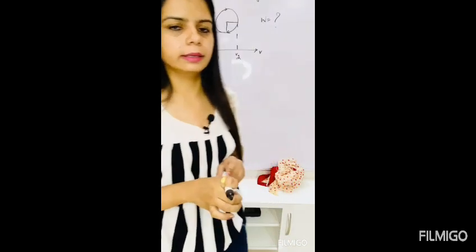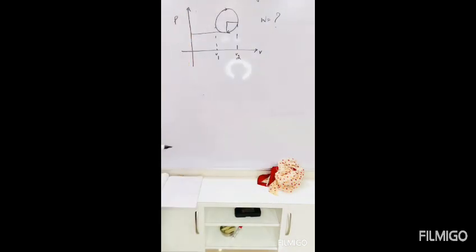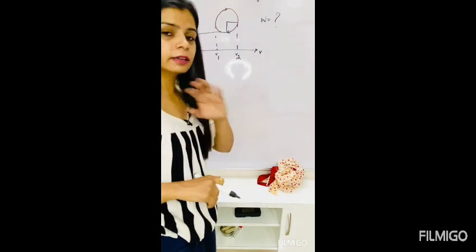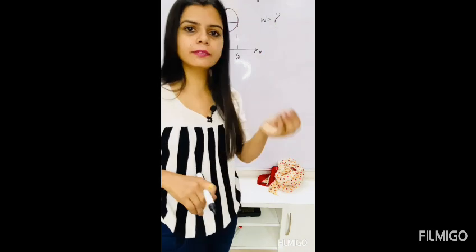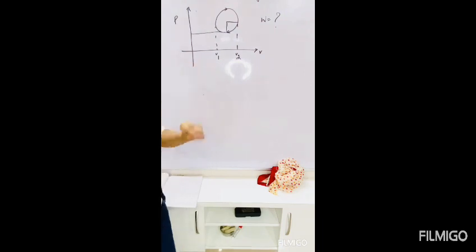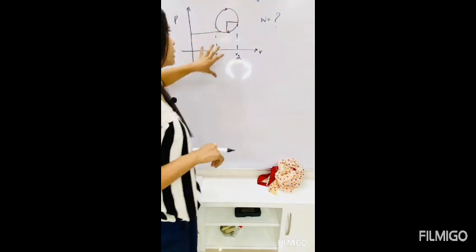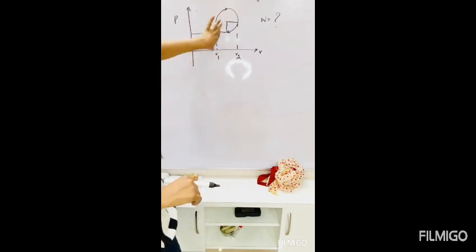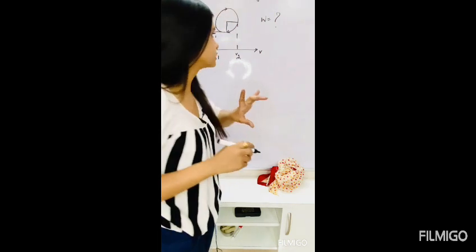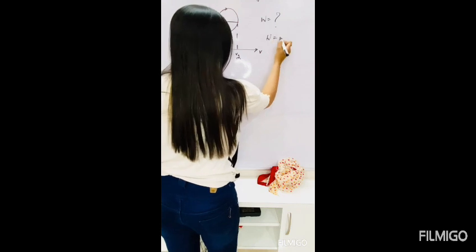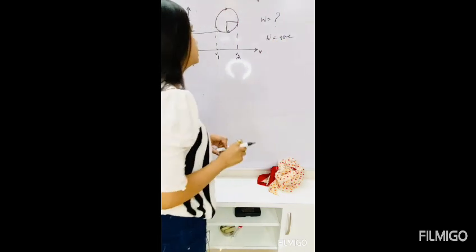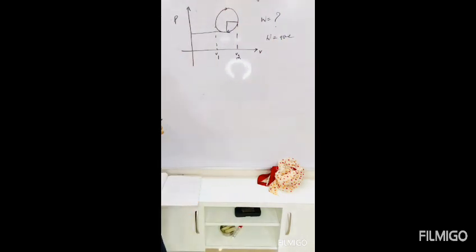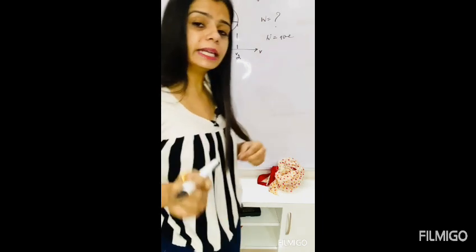How do we find it? First of all, we'll see the sign convention. To see it, we look at the tracing of the area. The tracing here is clockwise. Clockwise means work done will be positive here. Next step, to find the work done, we find the area.